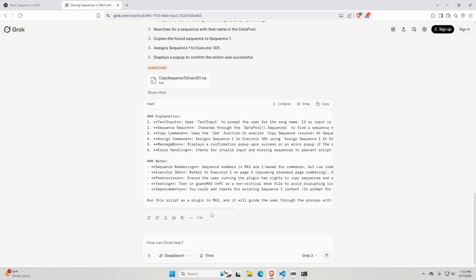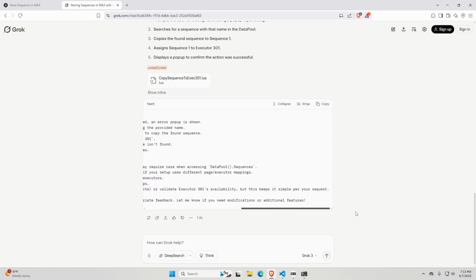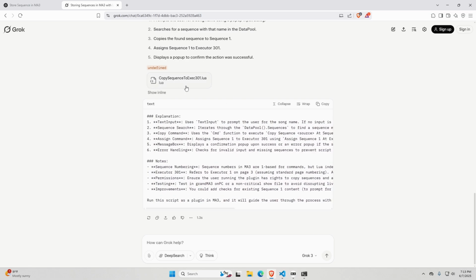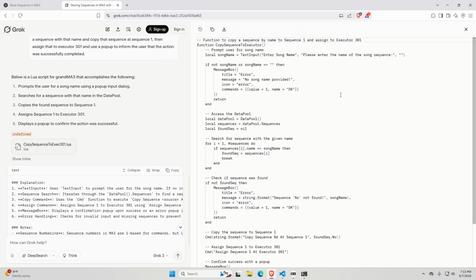And here we have some explanation and notes. It's interesting that it wrote it this way. But let's have a look at the code. It actually created a function. Thank you, Grok. ChatGPT just can't not get that part right. Okay, so we set song name equal to text input. That looks great. I don't know why it has 3 values here. I'm not sure what this is for. I'll have to give that a try and see what that does.